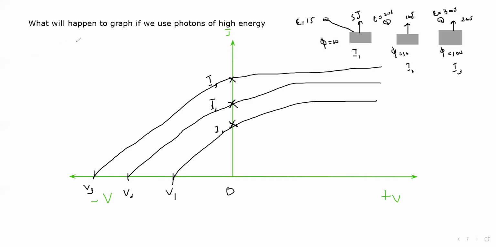What will happen to the graph if you use photons of high energy?